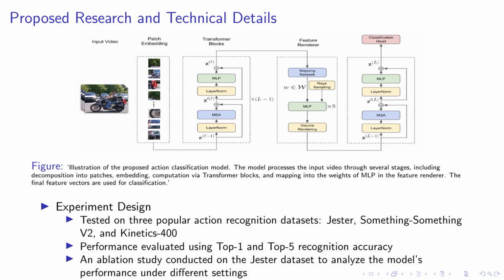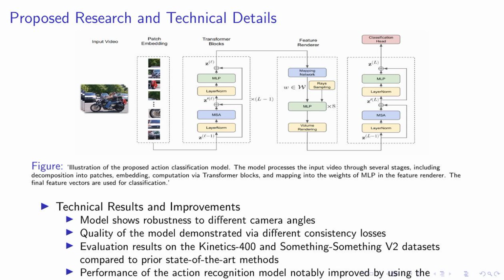Stay tuned as we delve into the results and insights from these experiments in the upcoming slides. Moving on to the technical results and improvements, our model has shown robustness to different camera angles. This is a significant advancement as it allows for more versatile applications in real-world scenarios. We've also demonstrated the quality of our model through various consistency losses, further proving its reliability.